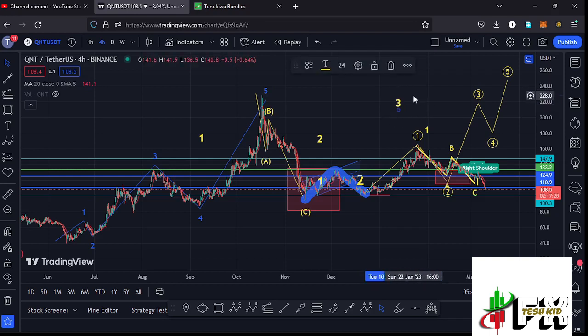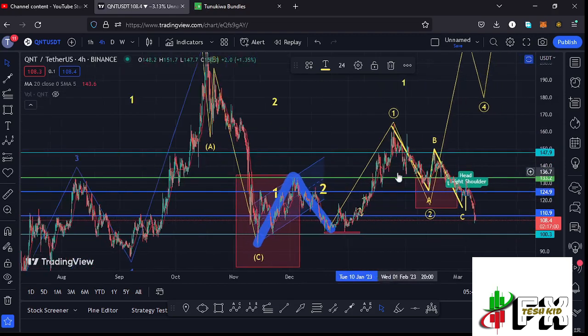And there are two possible scenarios that could be playing out here on the Quant chart, here on the long-term scenarios, where the first one is that we have seen the low for this higher Elliott wave count 2, and whatever we are seeing here in this impulsive wave to the upper side is the formation of this higher Elliott wave count 3. And because of its impulsive nature, we are seeing this 1-2 setup, and after seeing the 1-2 setup, we started this Elliott wave structure, having the first wave giving us a peak at around the $165.5 mark,